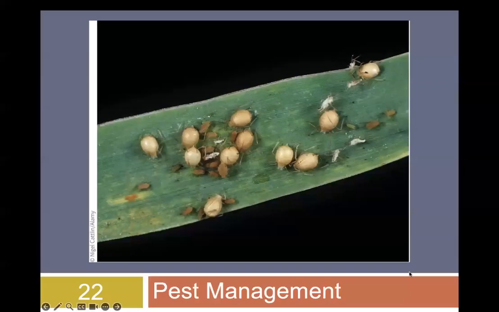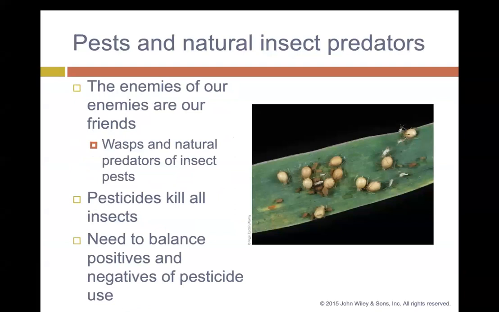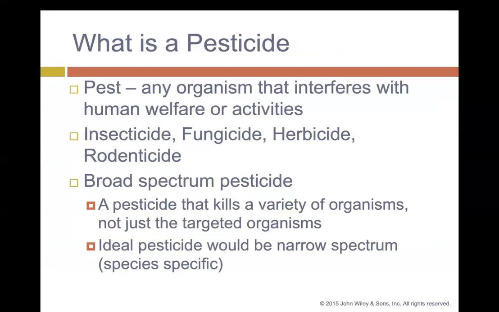All right, class. So we have a brief chapter on pest management. We'll talk about pesticides, problems, and how they are controlled. So the enemies of our enemies are our friends. For example, wasps and natural predators of insect pests are good. Pesticides can kill all insects, but we need to balance the positives and negatives of those pesticides.